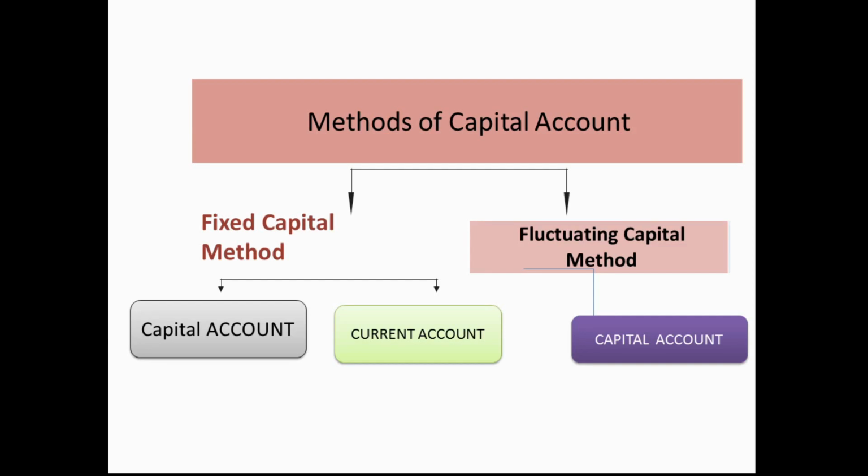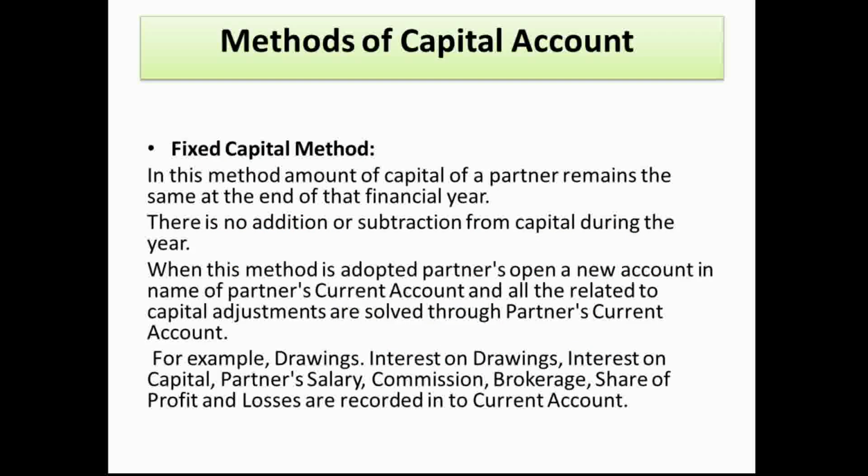Now, fixed capital method. In case of the fixed capital method, the amount of the capital of the partner remains the same at the end of the financial year. That means whatever capital was there at the beginning of the year is carried down the same at the end of the year. There is no change in the opening capital and the closing capital. That capital is known as the fixed capital.